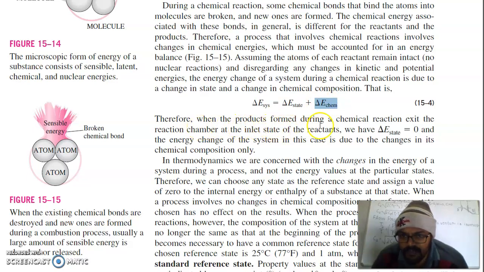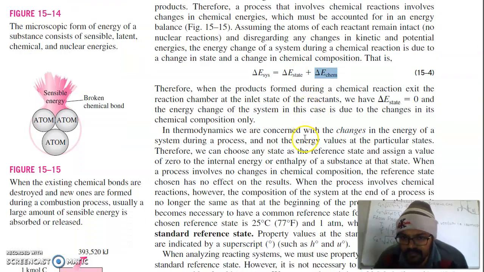So when the products formed during a chemical reaction exit the reaction chamber at the inlet state of the reactants, means when the reactants and products have the same state, then the change in energy due to change of state is 0, and the energy change of the system in this case is due to changes in chemical composition only. So we have to consider only the chemical energy change due to chemical composition.